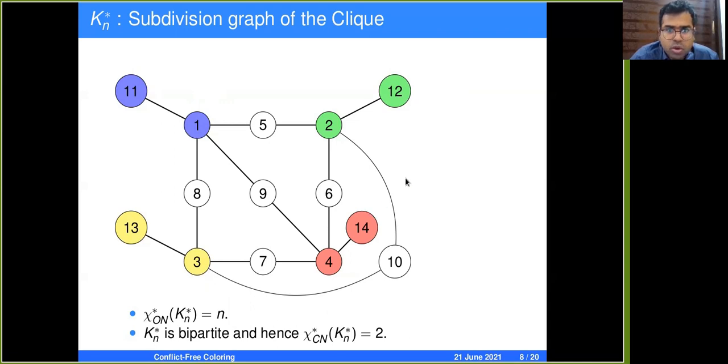Also note that the number of vertices in this graph is n original vertices plus n choose 2 subdivided vertices plus n pendant vertices, which is of the order n squared. So for a graph of order n squared vertices, n colors are actually sufficient and necessary.